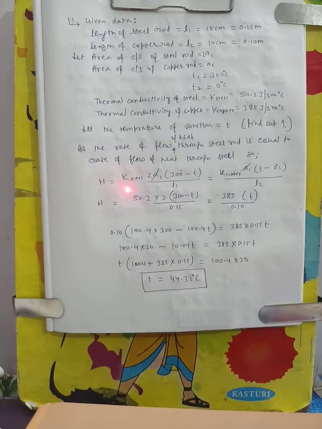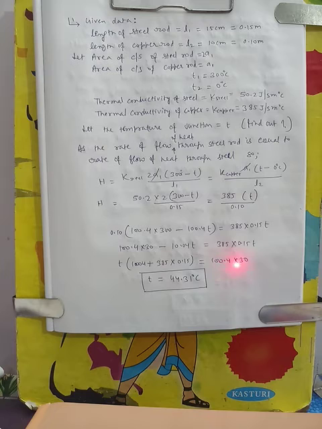The rate of heat flow H is equal to K steel times 2A1, the area of cross section of steel, times 300 minus T, divided by L1. In the copper rod it is K copper A1 times T minus 0 degrees Celsius, divided by L2. Both heat transfers, through steel and through copper, will be the same because there is steady flow of heat. So when we equate and solve this equation, we get the temperature of the junction as 44.31 degrees Celsius. So we can easily find it out if we have a good concept of the subject.